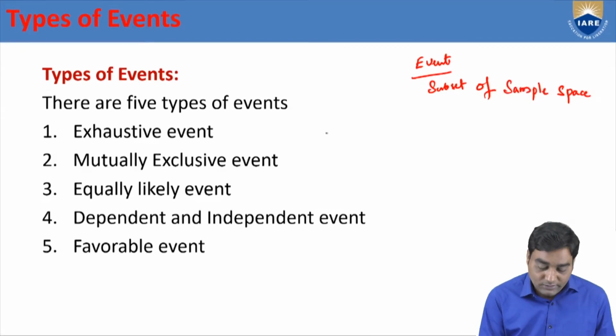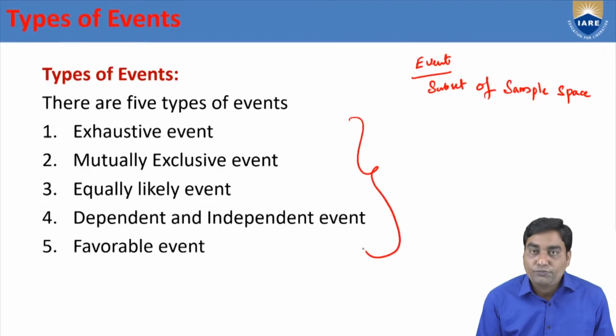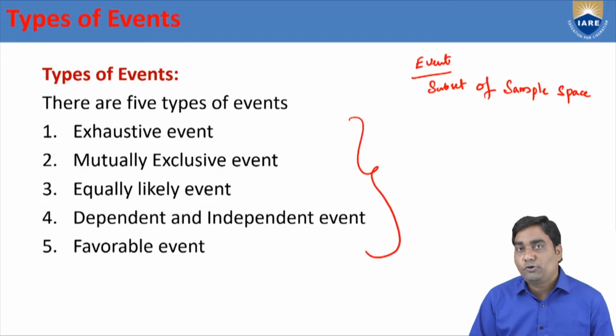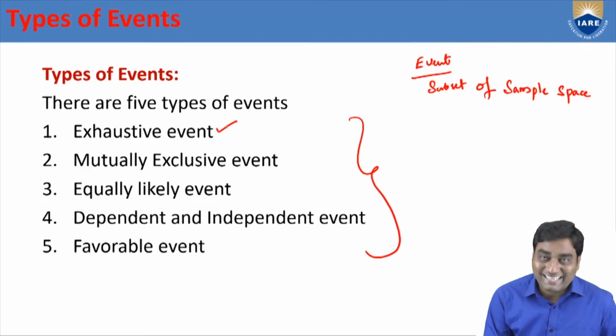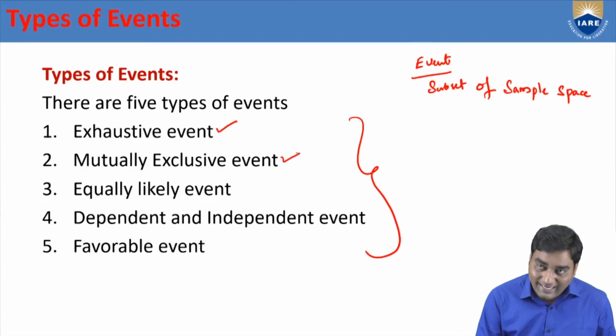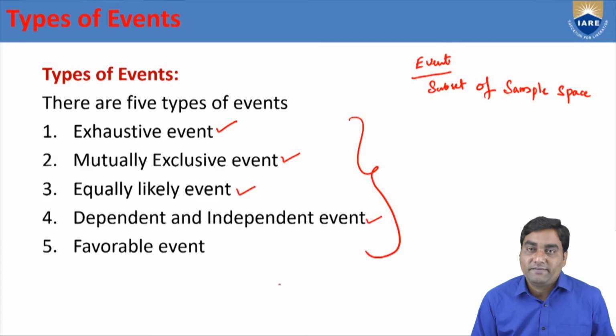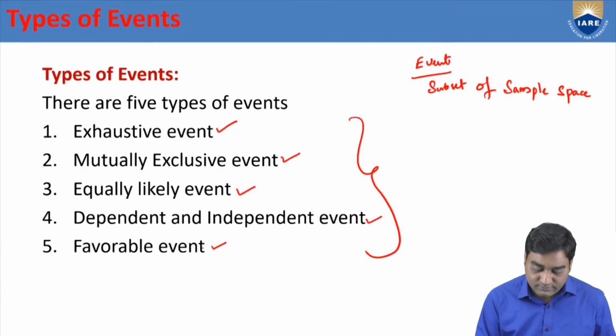This subset of sample space we are going to divide into 5 parts: first, exhaustive events, mutually exclusive events, equally likely events, dependent and independent events, and favorable events.